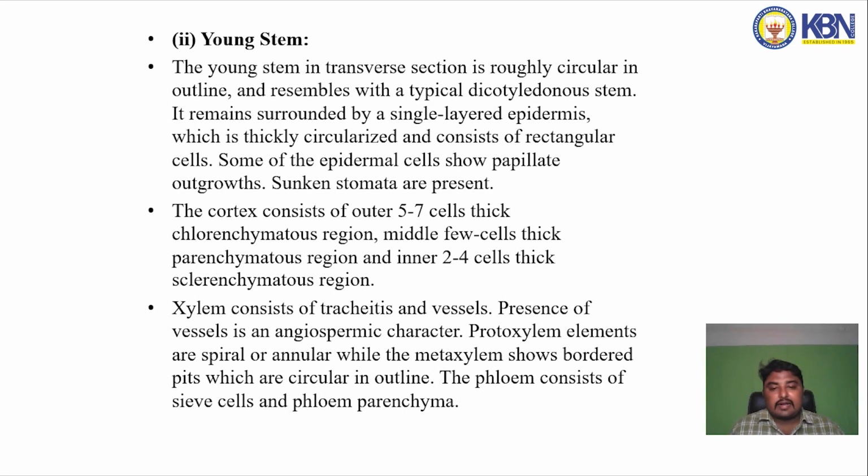Xylem consists of tracheids and vessels. Presence of vessels is an angiospermic character. The protoxylem elements are spiral or annular, while the metaxylem shows bordered pits which are circular in outline. The phloem consists of sieve cells and phloem parenchyma.